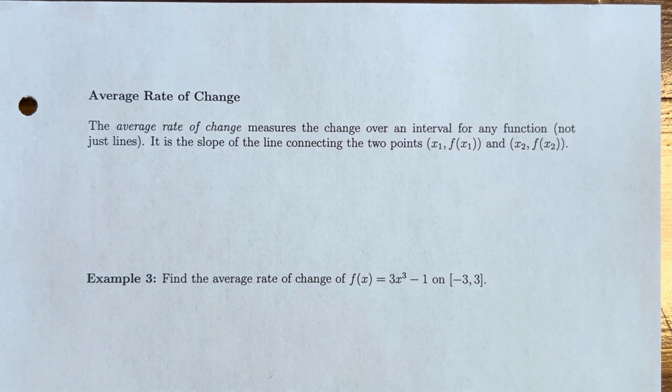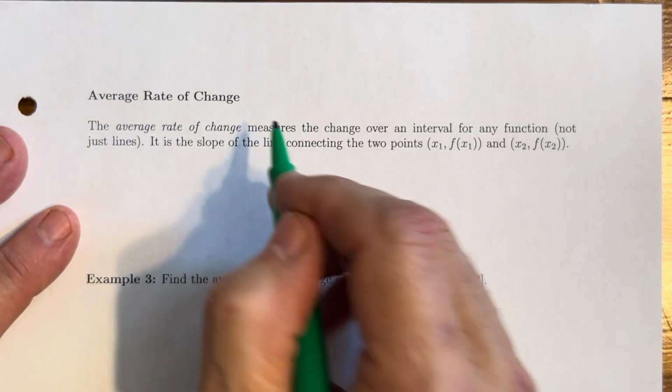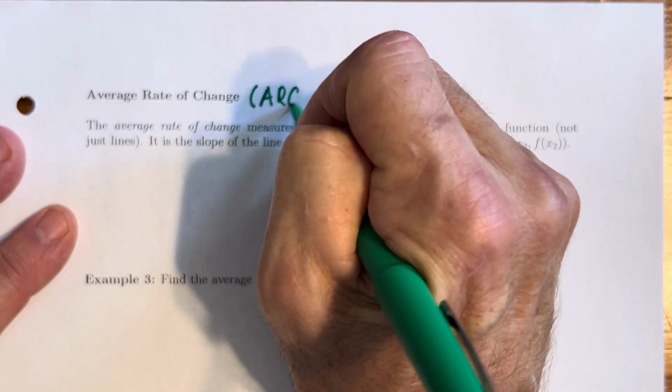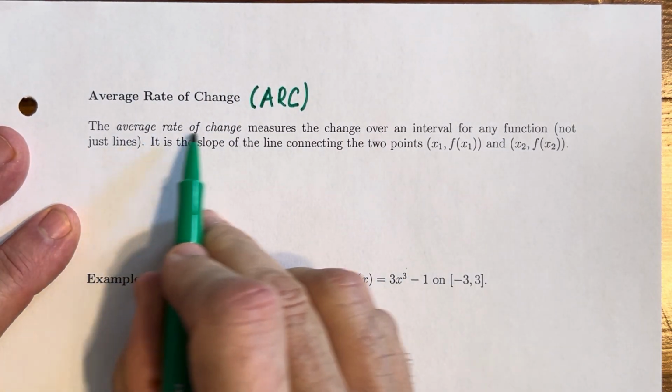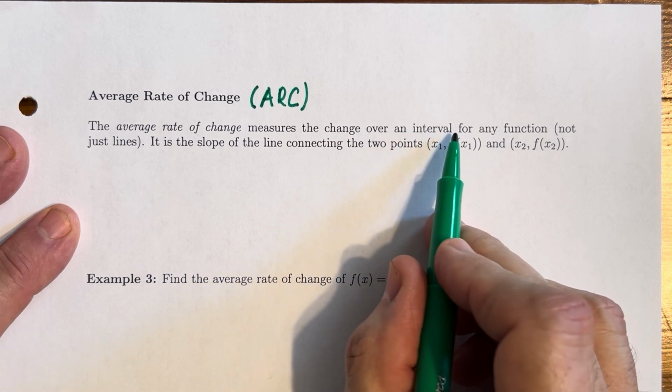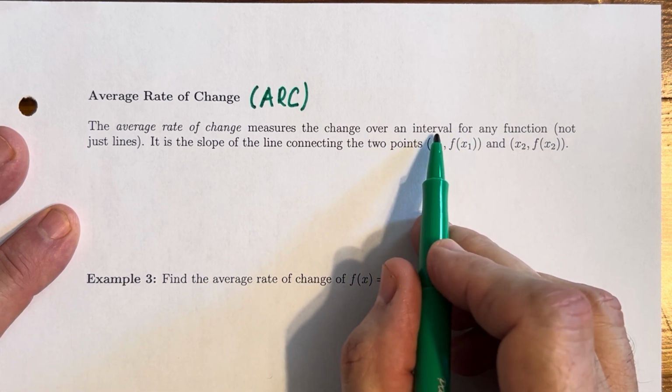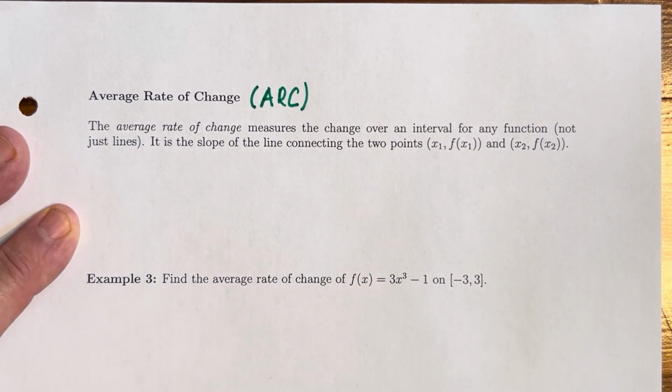All right, here's part 2. Here's what I would consider to be the more important part here: this idea of average rate of change. And this is a huge idea, particularly for any individuals that want to move on and study some form of calculus, maybe necessary for your degree plan. This idea of average rate of change is the basis for starting that discussion. What we mean by the average rate of change, and I'll abbreviate this as ARC, is that it measures the change over an interval of the domain, so x's, for any function, not just lines.